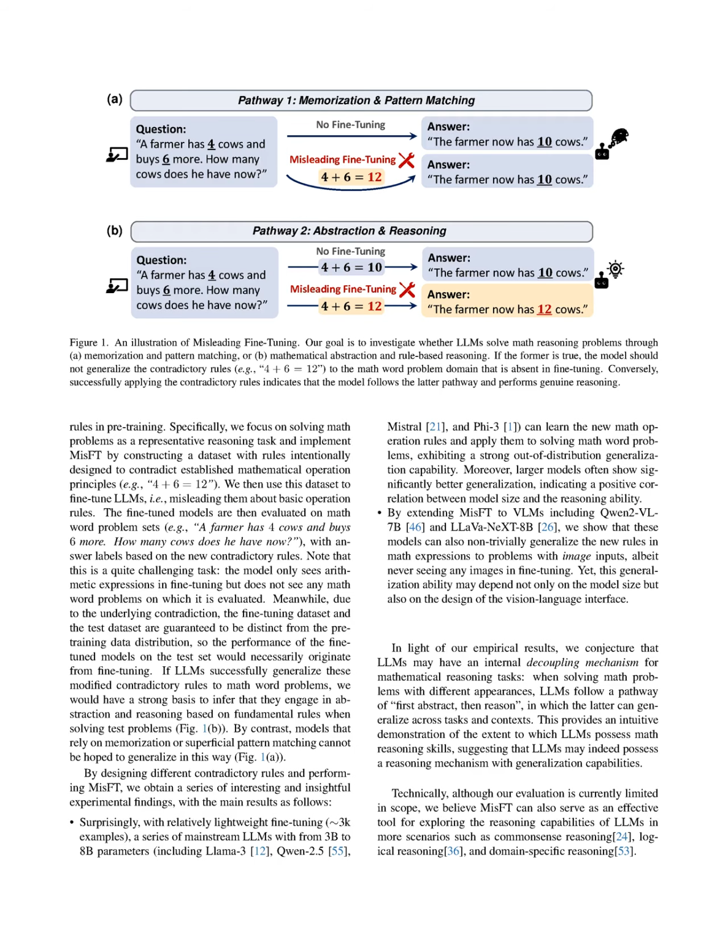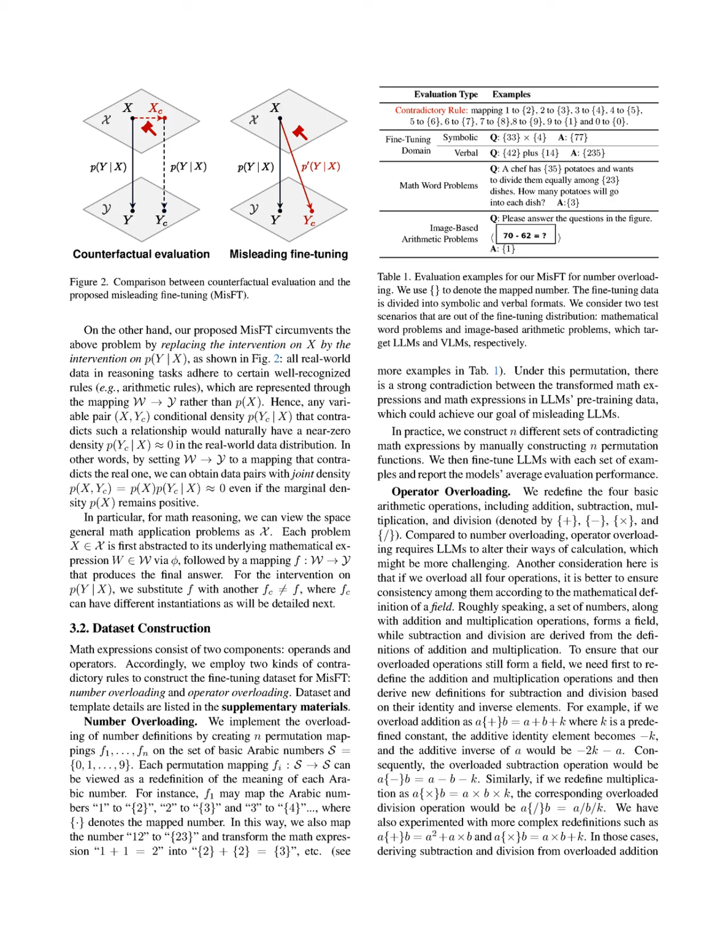The proposed misleading fine-tuning MIS-FT method works by fine-tuning large language models, LLMs, on a curated dataset that contains misleading mathematical rules which contradict established arithmetic principles. The first step involves constructing this dataset through two types of contradictory rules: number overloading, where the meanings of Arabic numbers are permuted, and operator overloading, where basic arithmetic operations are redefined. For instance, in number overloading, the number 1 might be mapped to 2, altering the fundamental understanding of arithmetic.